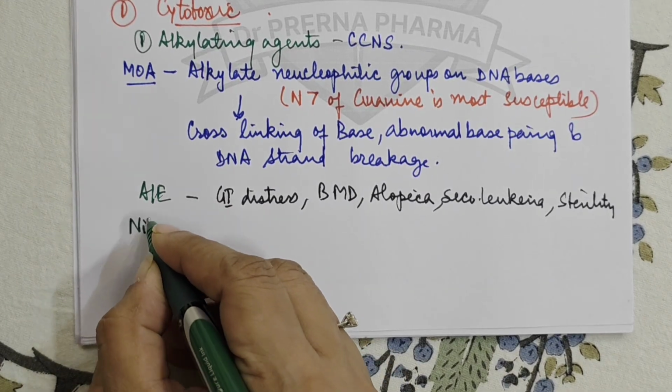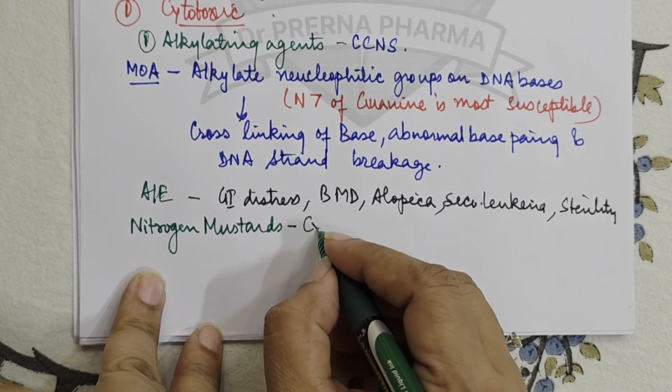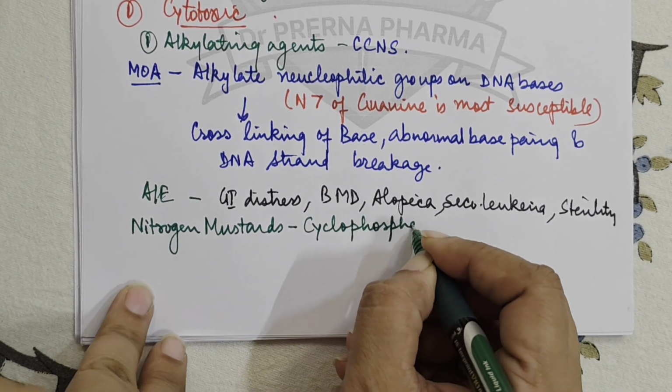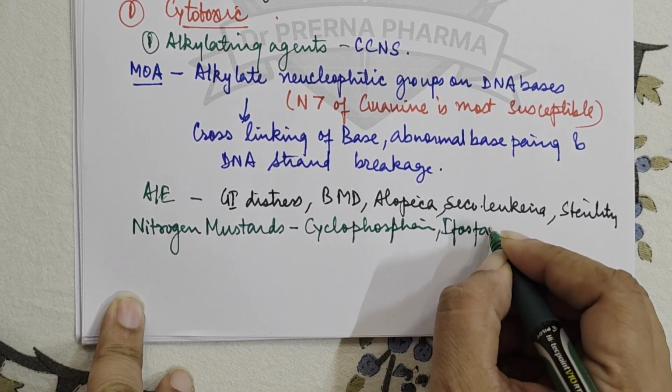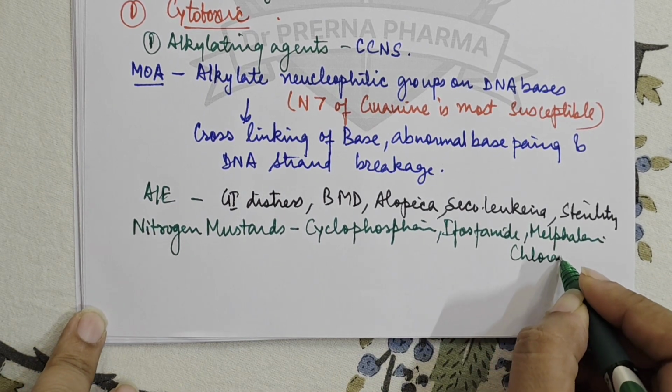Now the classifications are very difficult in anti-cancer drugs. So we have nitrogen mustards, in which I'll take one name, cyclophosphamide. Then other drugs in this are ifosfamide, melphalan, chlorambucil, the more commonly known drugs.